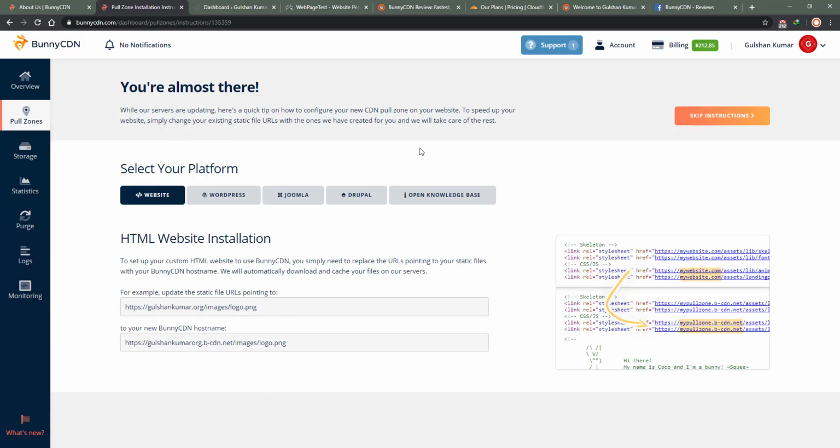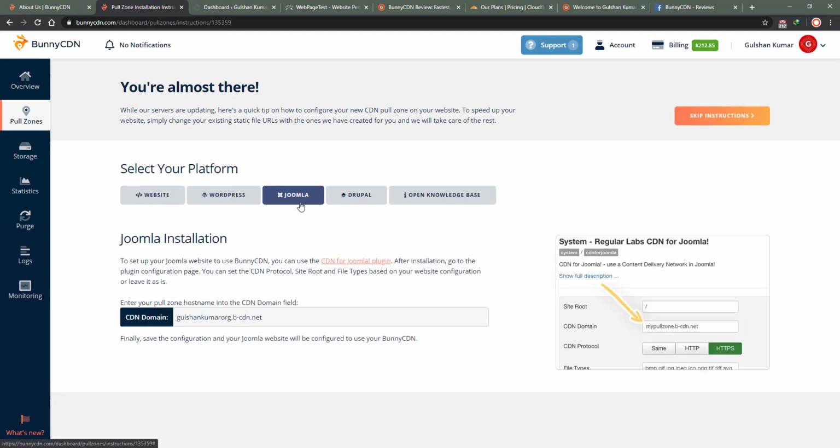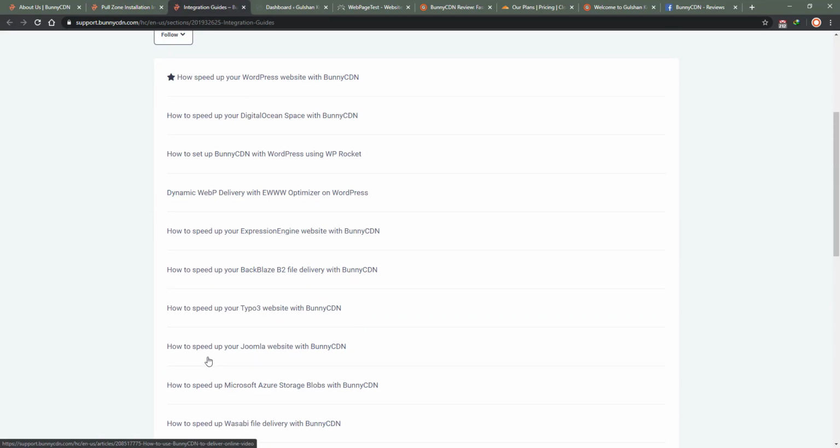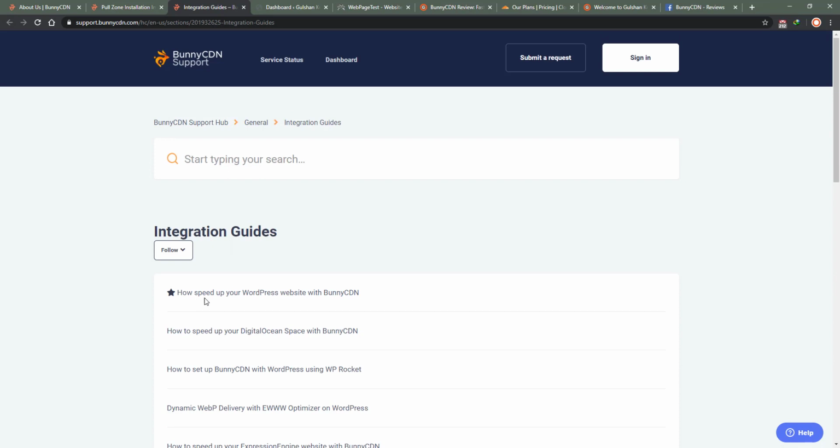It is saying that you're almost there, and there are a couple of platforms which they support. It can be used with static sites, WordPress, HTML, Joomla, Drupal, or any kind of website, or you can check its knowledge base as well. I think they have a guide for almost everything.